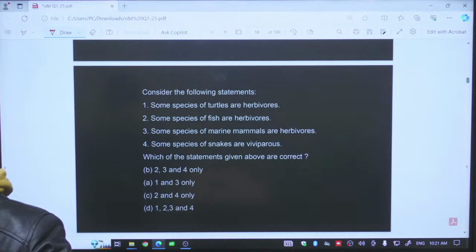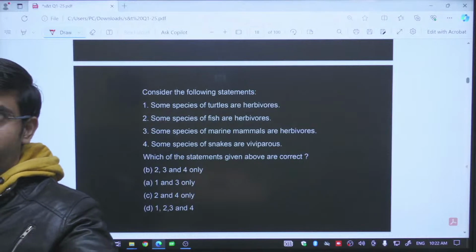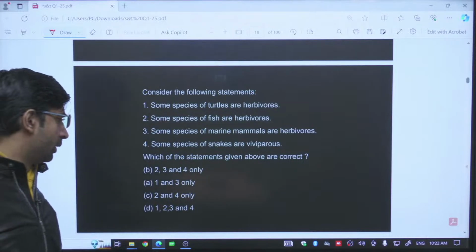And we have the green anaconda. It gives birth to live young ones, not eggs. We have more species of snakes like the boa, that is also viviparous. So all the given four statements are right. The right answer will be 1, 2, 3, 4.